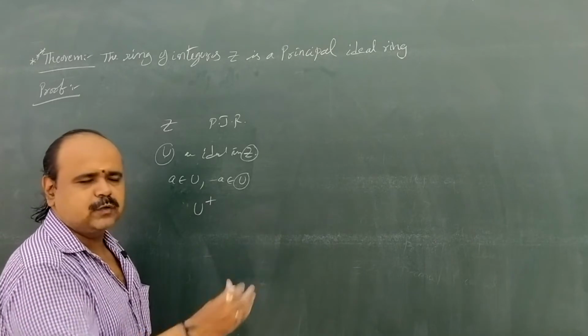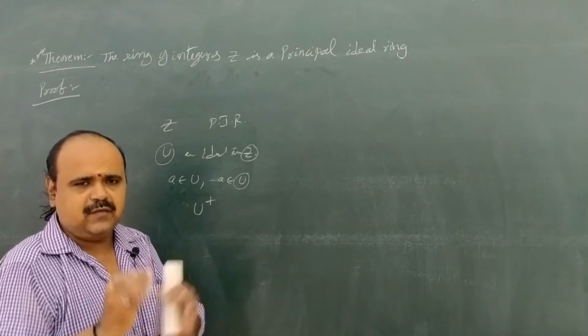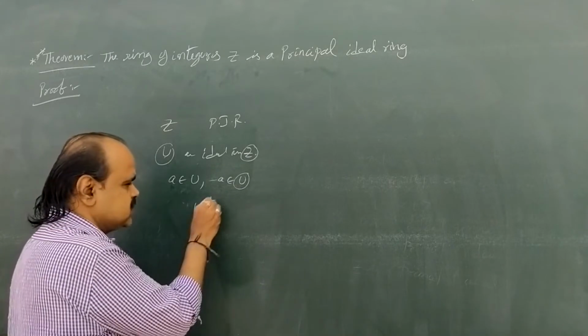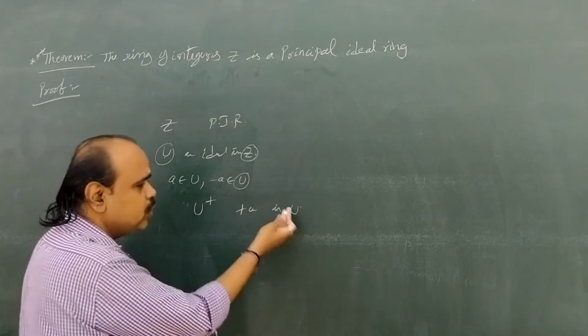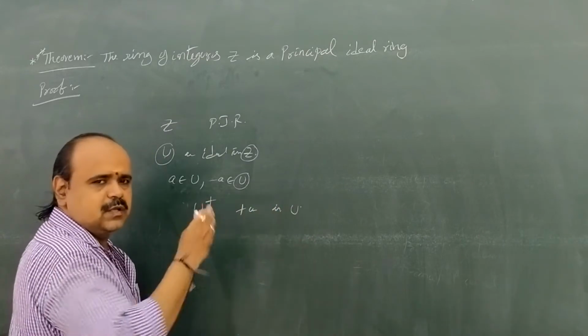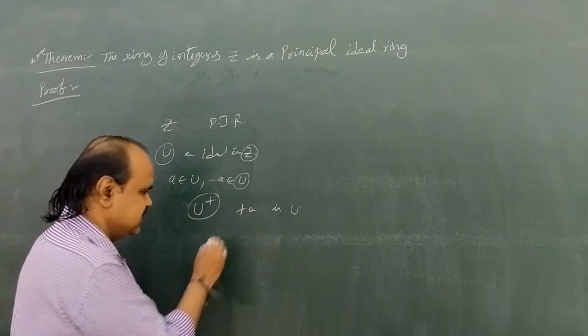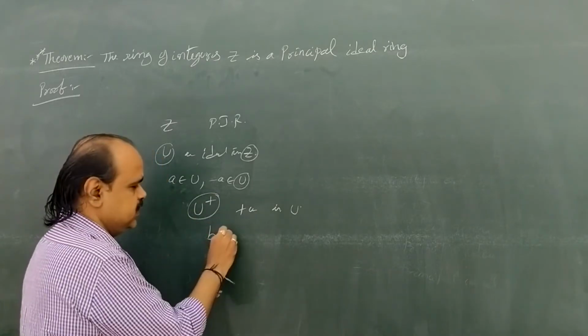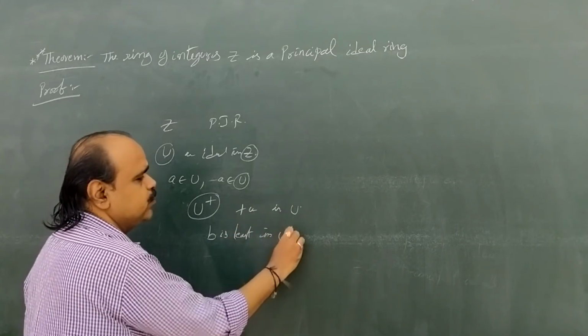By the well ordering principle, every non-empty set of positive integers has a least member. U⁺ is the set of all positive integers in U. By the well ordering principle, this U⁺ also contains a least member, say b. So b is the least member in U⁺.